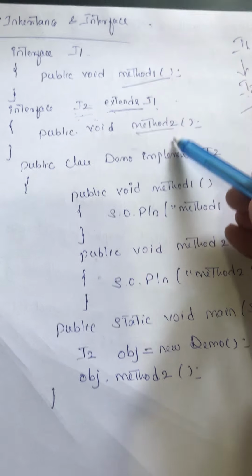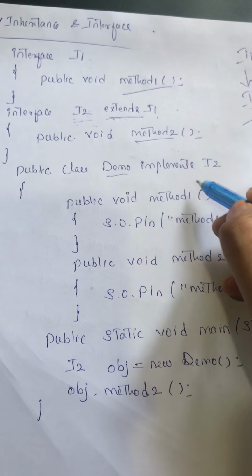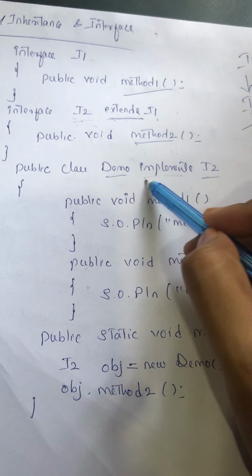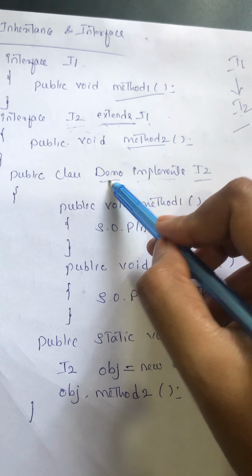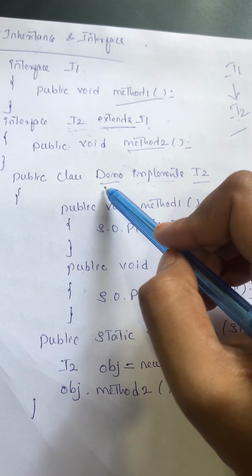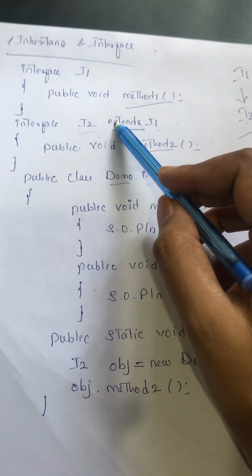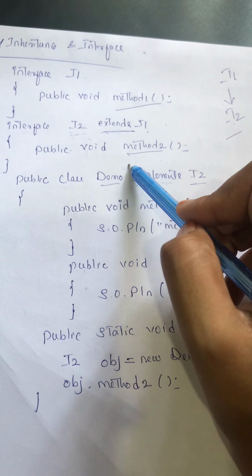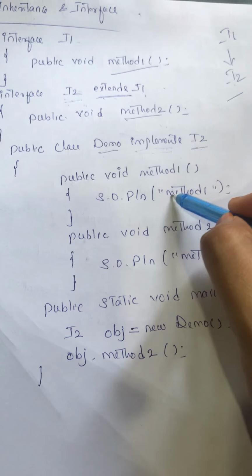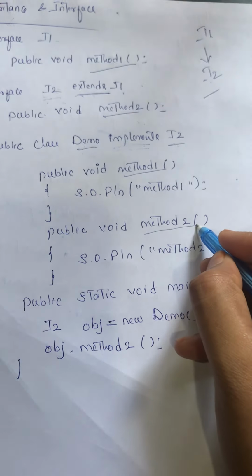Let us see. We are providing the declaration here, and this is your demo class which is implementing I2. Why are we using the implements keyword here? Just because demo is a class and I2 is an interface. So the demo class must provide implementation of all the methods given inside the I2 interface. That's why we are using the implements keyword. And after that, see here, it is providing definition for method 1 as well as method 2.